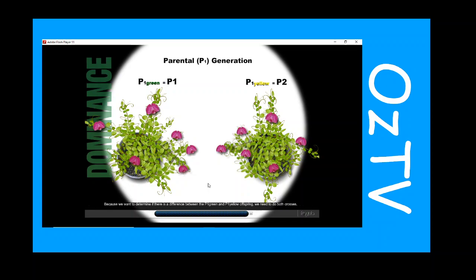Because we want to determine if there is a difference between the P1 green and P1 yellow offspring, we need to do both crosses. To begin this procedure, we need to choose a donor flower on each parent that we shall get our pollen from. All other flowers must have their stamens removed before they fully mature. Using the forceps, remove the underlying hood on each of the flowers, and also remove the stamens in the P1 flowers that we will pollinate.